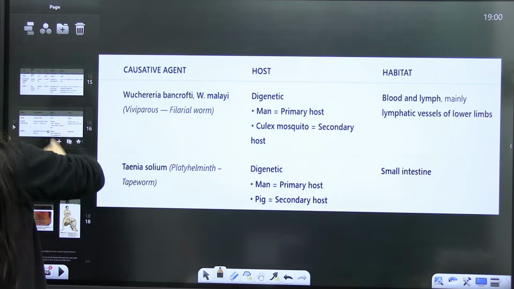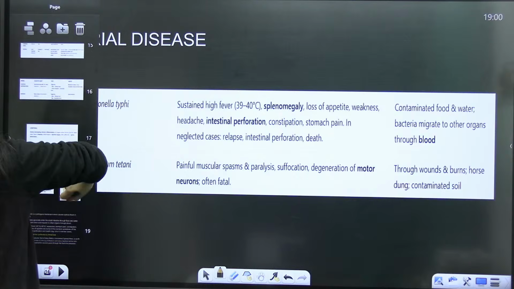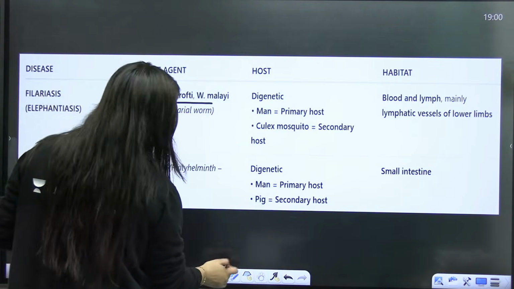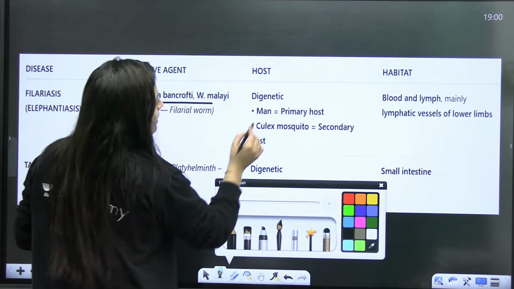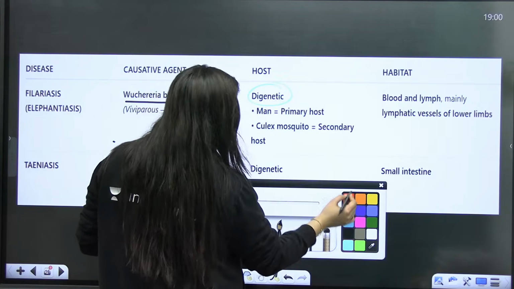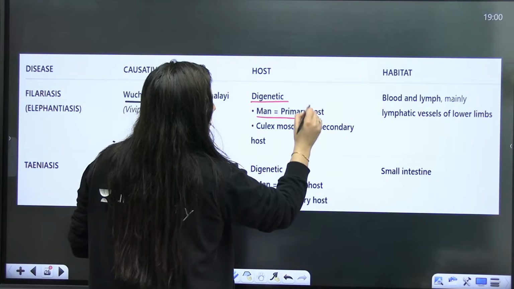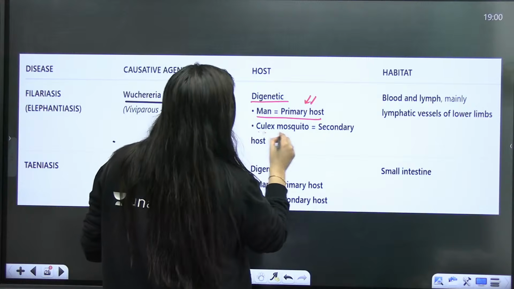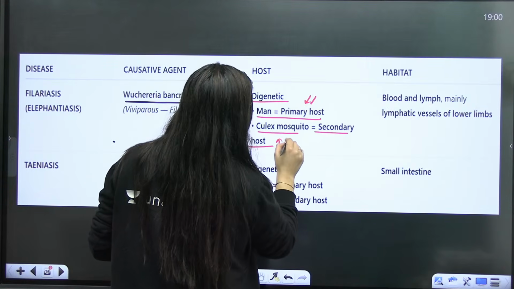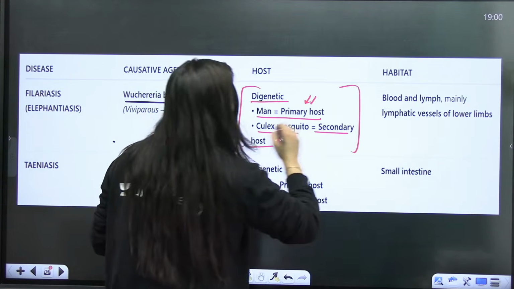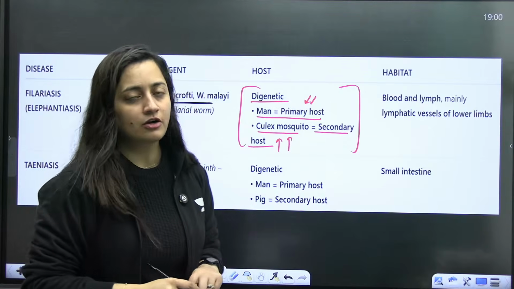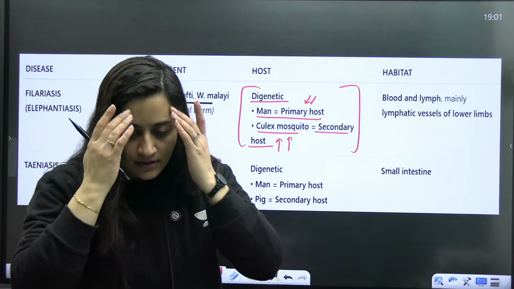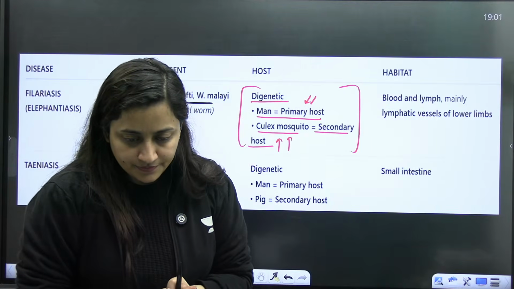So that's it. Bacterial disease is done, and this is what we were discussing, Wuchereria bancrofti. So you know that it is digenetic. When I'm saying the word digenetic, man is the primary host. So man will have the sexual stages of this particular pathogen. Culex mosquito is the secondary host. So yes, they can frame your question like this as well, that in Wuchereria bancrofti, which one is the primary and which one is the secondary host. Is that clear?